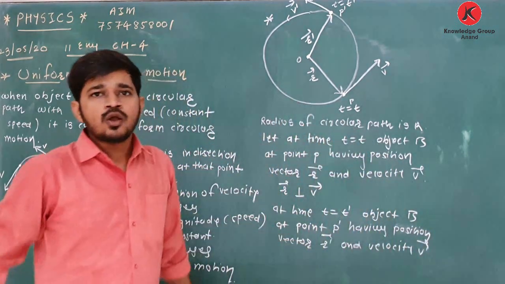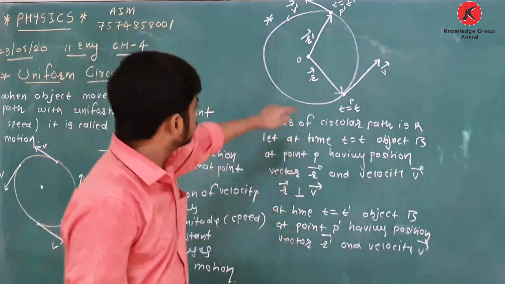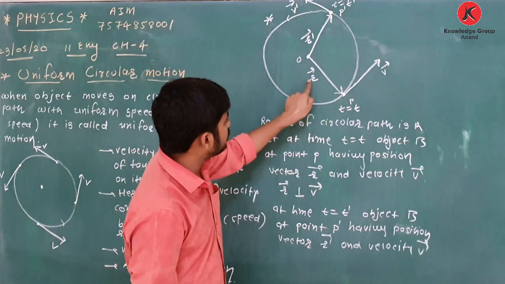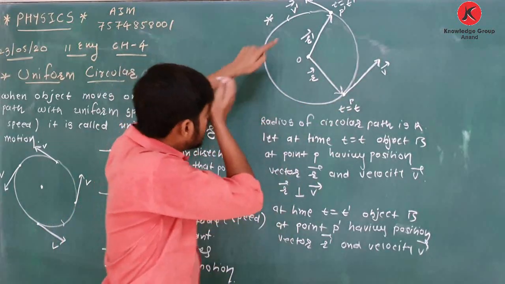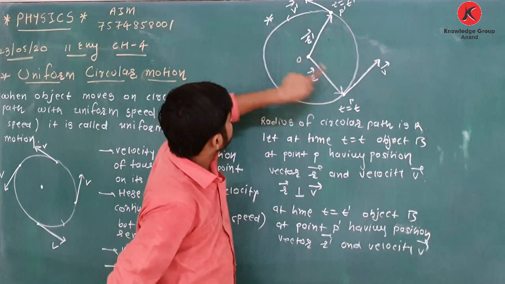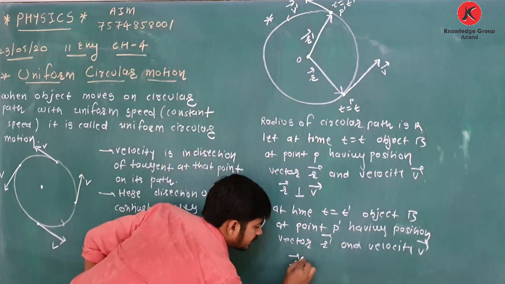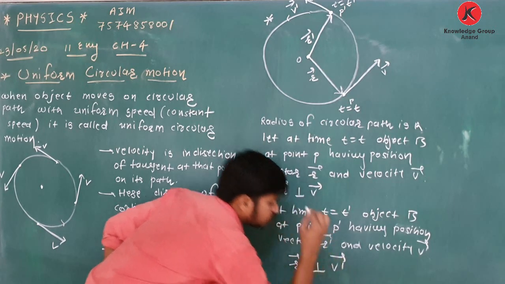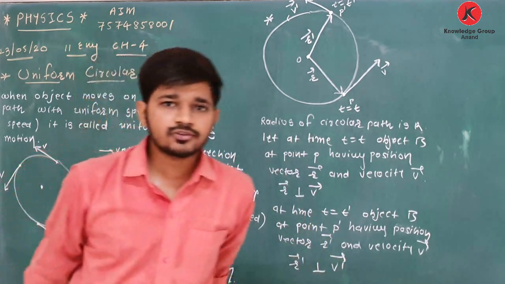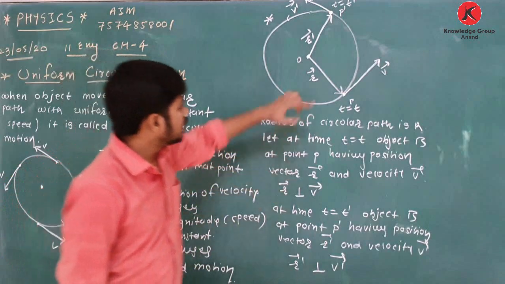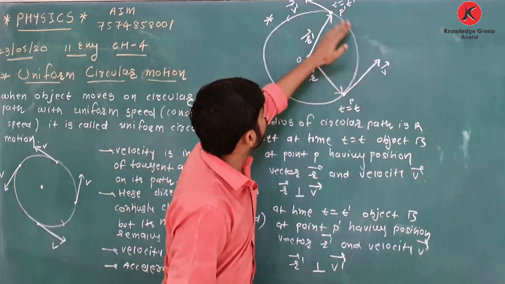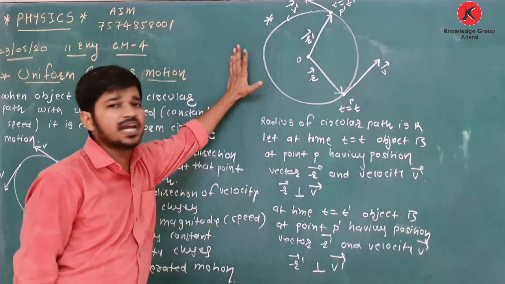Clear about this? At time t equal to t, at point P, R is perpendicular to v. At point P dash, R dash is also perpendicular to v dash. Clear about this? Initially at point P, moving, then at point P dash.